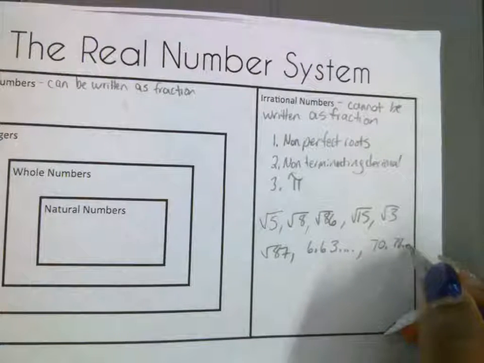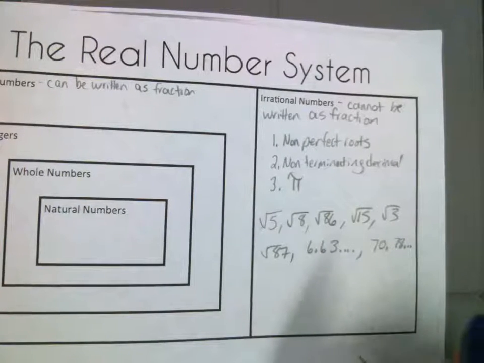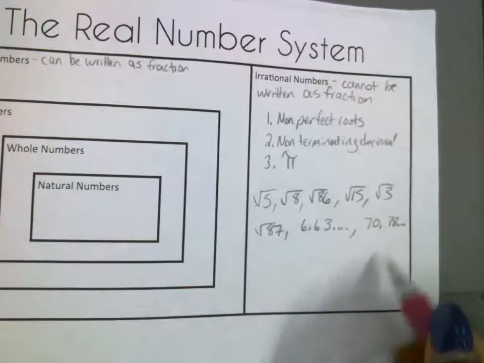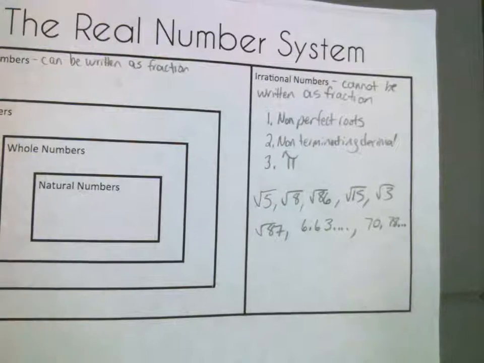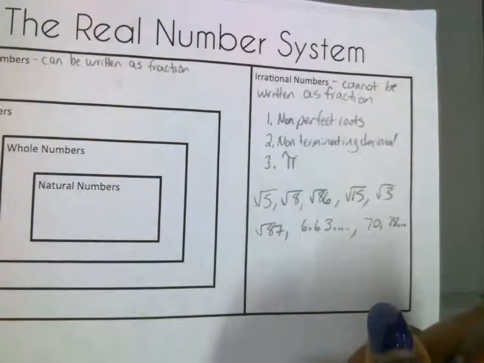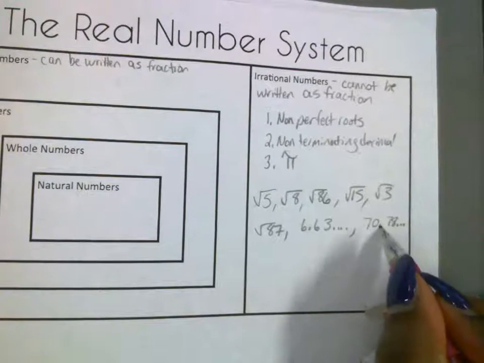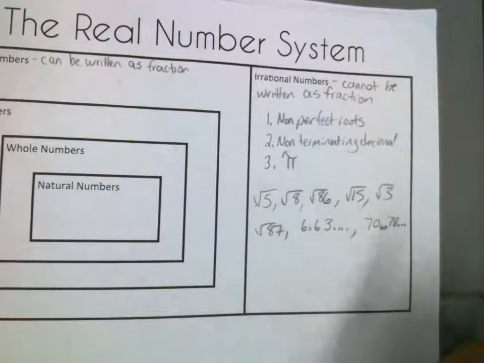70.78 dot. Okay. Give me one more, please. Another example of a non-terminating decimal. Notice how these have dots on the end. So that means we don't know how they're repeating. Yes. I have a question. Yep. Is that the 70 and 78? Is that like its own thing? This is a decimal. Okay. Yes.